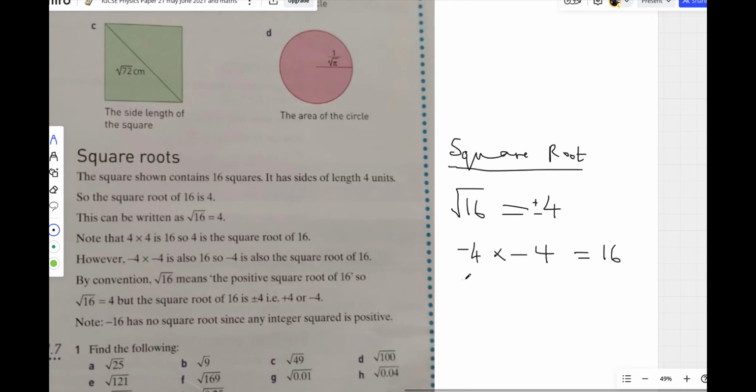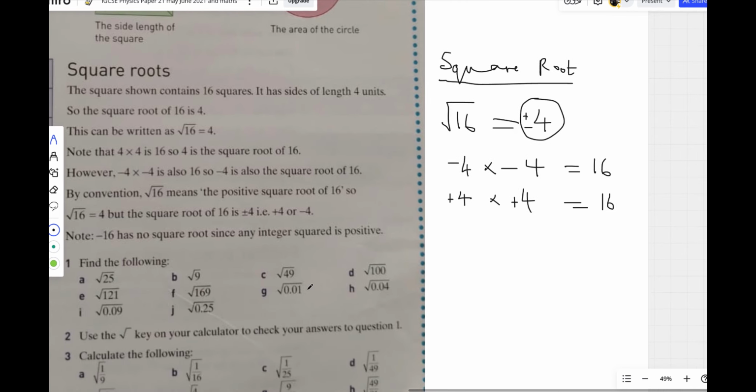So if you say 4, which is plus 4, times 4, in ordinary form is plus 4. It will also give you 16. So our answer is usually plus minus when you find square root. Even though most of the time we don't write it, that's what it is. We just write 4. We don't write plus 4 minus 4, but the answer is actually plus 4 and negative 4.